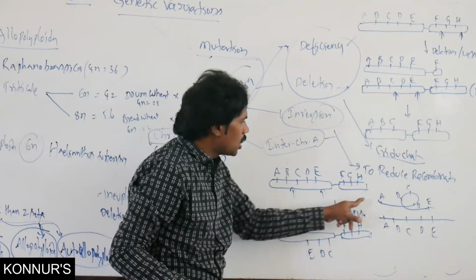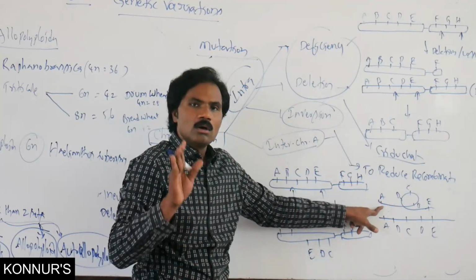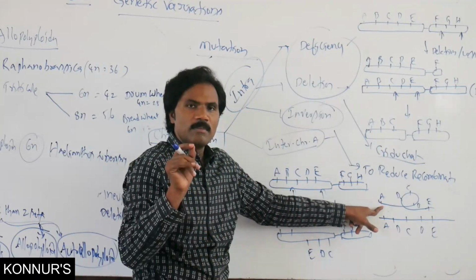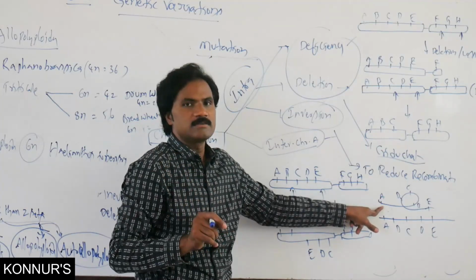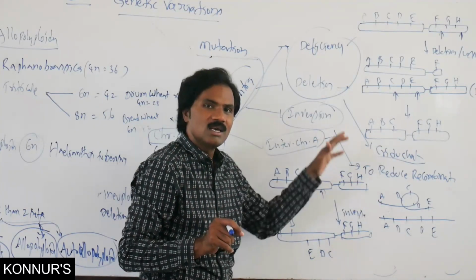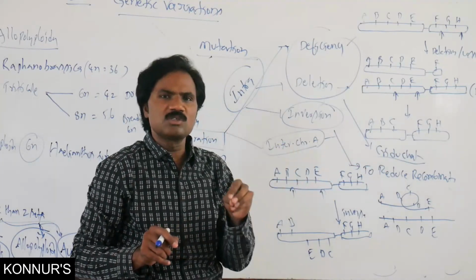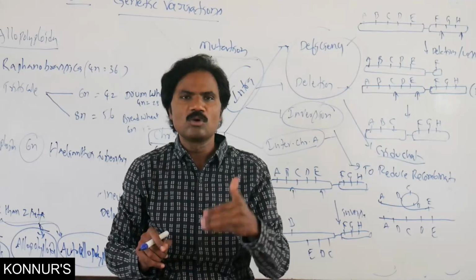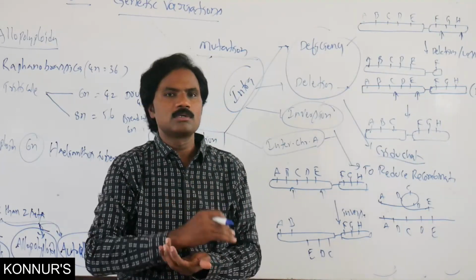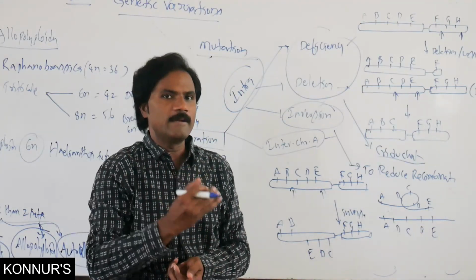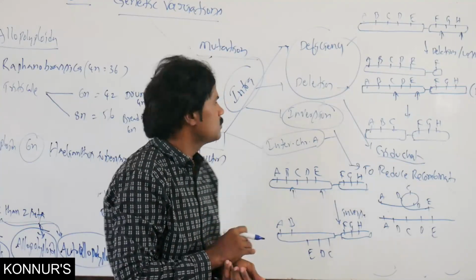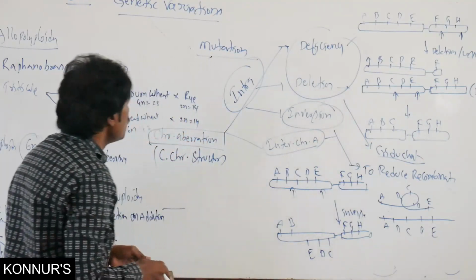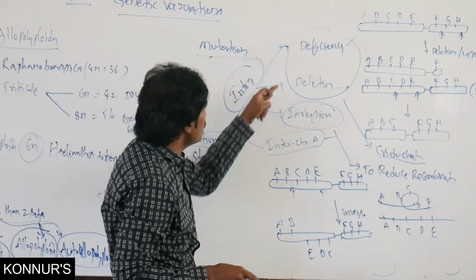Either normal or loop, any one must reduce or suppress recombination. If recombination is suppressed, automatically there is no new genetic variety, no formation of a new organism, a new genotypic organism.